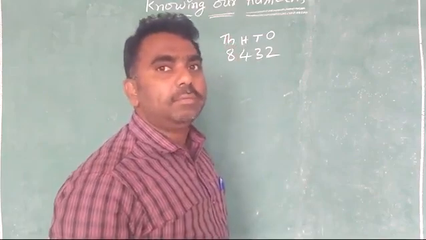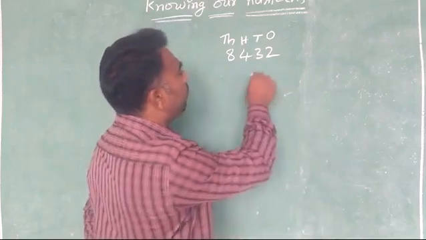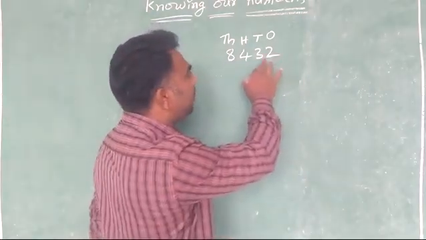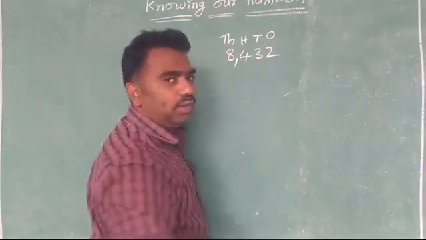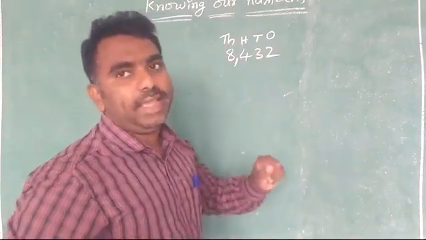When we are reading the number, for our convenience, we will keep the comma after the hundreds place. So ones, tens, hundreds, and comma, then thousands. Now we can read the number very easily.